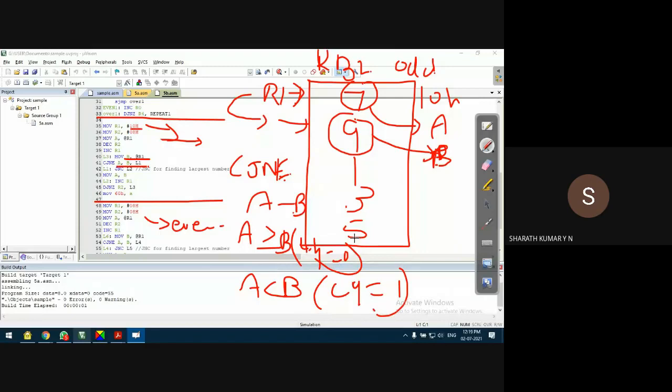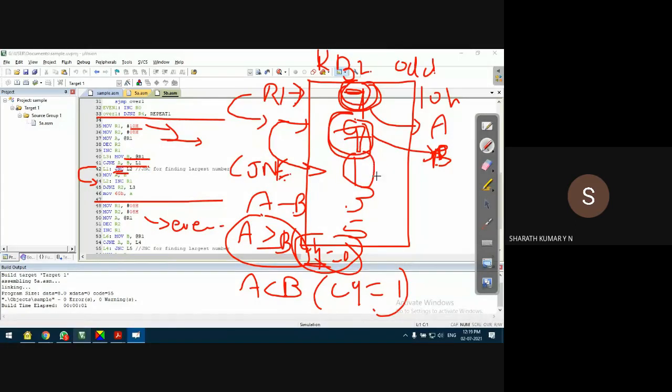Based on that, I'll judge by checking the carry bit, which I'm doing here, JNC. JNC means no carry. No carry means A is greater than B. That means the first number is larger than the second number. Not in this example, of course, but in this program, that's how I have written. So if the first number is larger than the second number, then JNC, go to L2. For example, let us say this was 9 and this was 7. The first number is larger than the second number. Then what we have to do is increment R1. That means it will now point to the next number. Now it will compare the next number A1.